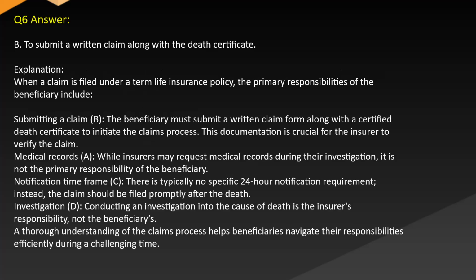Answer: B. To submit a written claim along with the death certificate. Explanation: when a claim is filed under a term life insurance policy, the primary responsibilities of the beneficiary include submitting a claim. B. The beneficiary must submit a written claim form along with a certified death certificate to initiate the claims process. This documentation is crucial for the insurer to verify the claim.